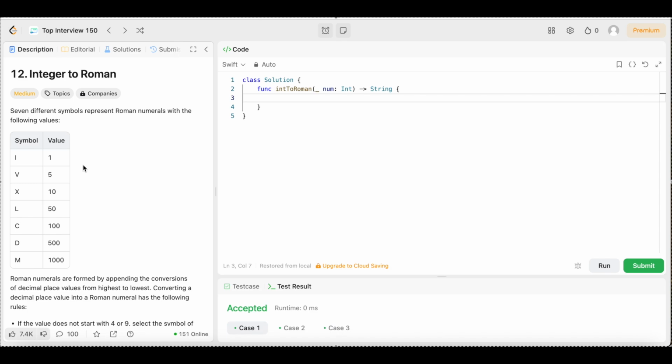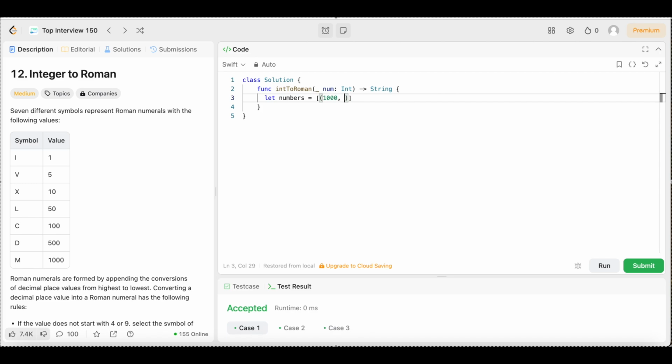So now that we understand the problem, let's get into the code, y'all. And it's not that hard. It's just a little tedious. If you've done these Roman numeral problems before, you know they can be tedious because we have to type out the Roman numerals and the corresponding integers. But we can do that, so let's do it. First thing we're going to say: let numbers equals, we're going to open up an array. It's going to be an array of tuples. And the first tuple is going to be 1,000,